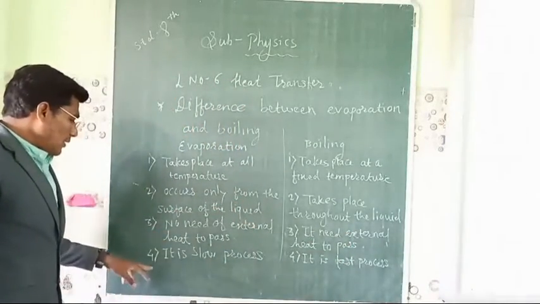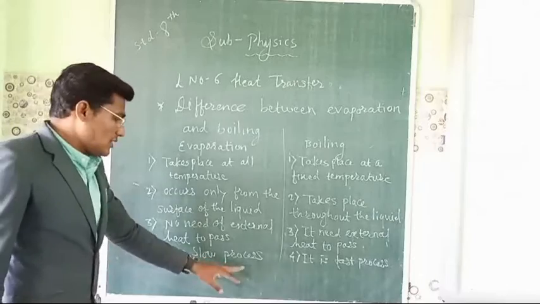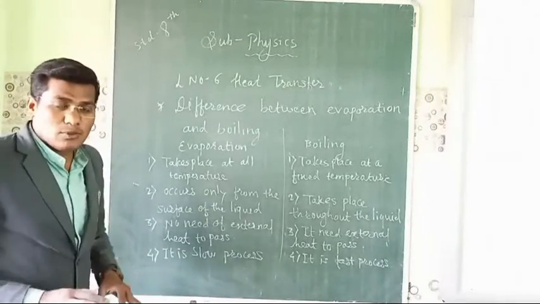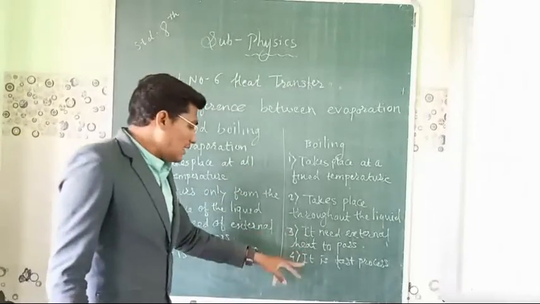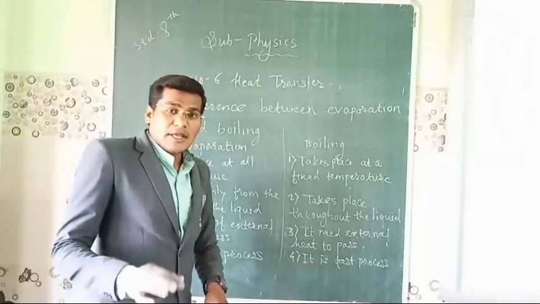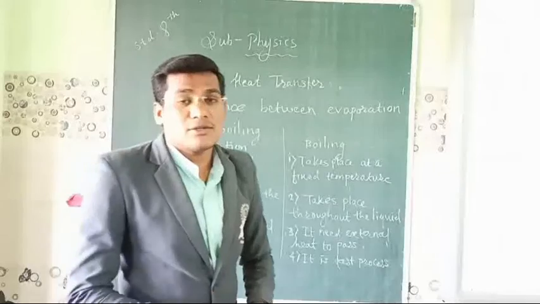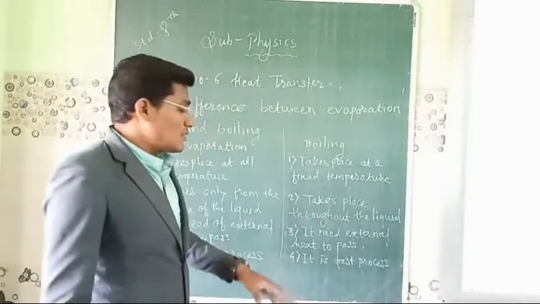Then the last point is the speed of the process. Evaporation is a slow process. Why? Because it is happening at room temperature. Boiling is a fast process because we are passing heat to it. That's why it is a fast process.